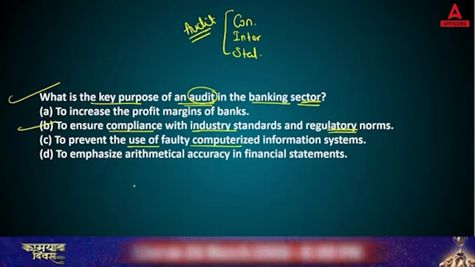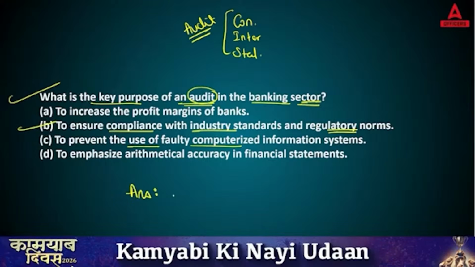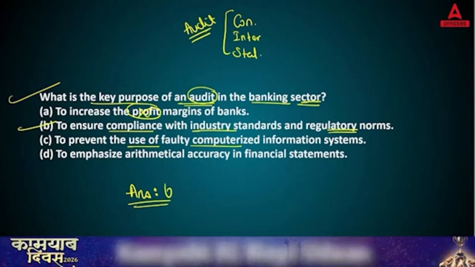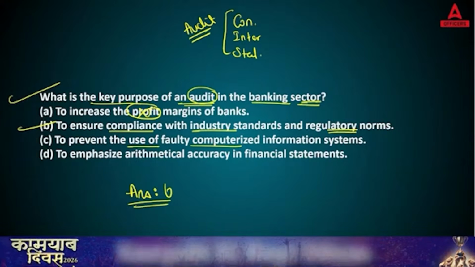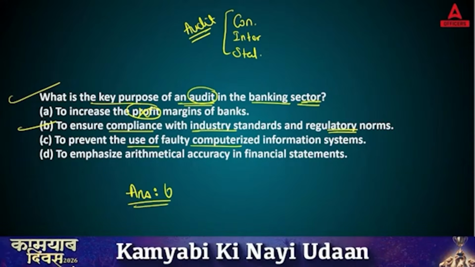Right answer is answer B. Here through the audit you are not increasing any profit. Basically, third parties come and they are reviewing your reports. They are cross-checking your transactions, your entries. So that is the need of audit. So right answer is answer B. And C, they are saying to prevent the use of faulty computerized system.